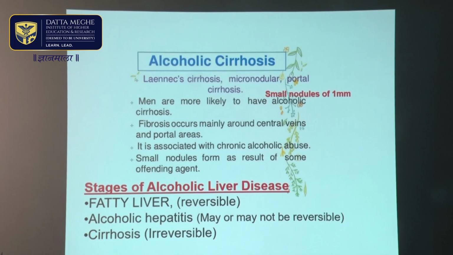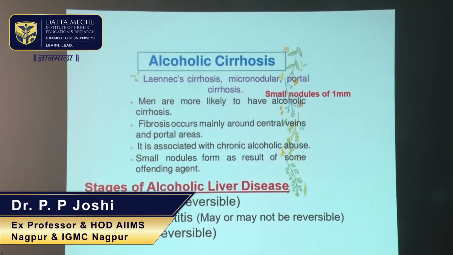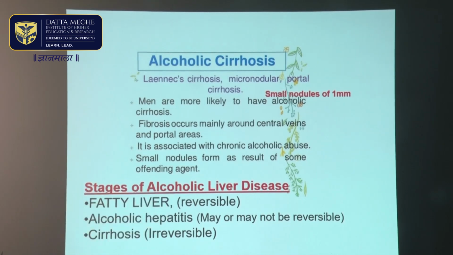Alcoholic cirrhosis, the most common cause, is also called Laennec cirrhosis, in which micronodules are formed, small nodules of the size of 1 millimeter on the surface of the liver. And because alcohol is consumed more by males, it is distinctly more common in males as compared to females.